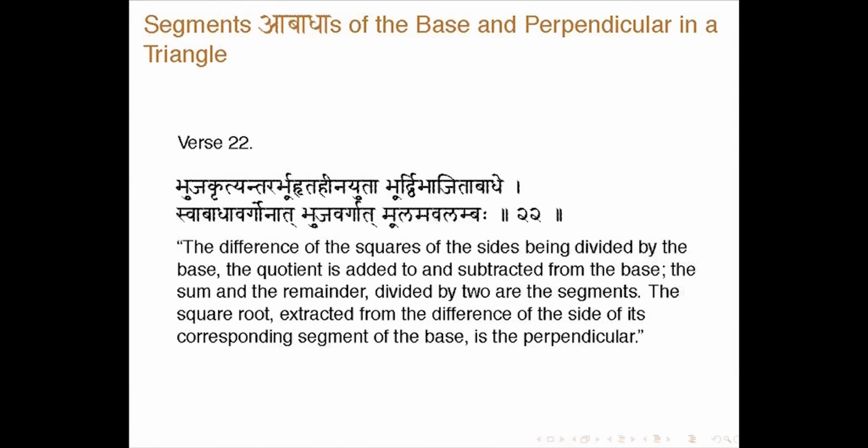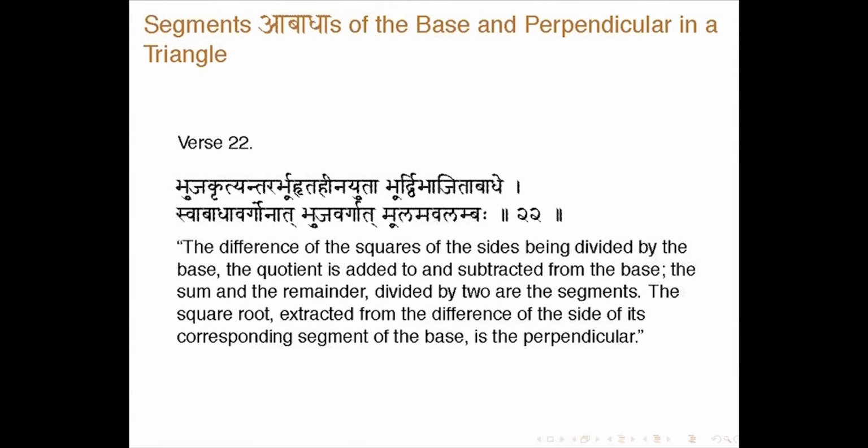The verse says: भुजकृत्यंतर भूहृतहीनयुता भूर्द्विभाजिता बाधे स्वाबाधा वर्गोनाद भुजवर्गात मूलम अवलंबः. So, the difference of the squares of the sides being divided by the base, the quotient is added to and subtracted from the base, the sum and the remainder divided by 2 are the segments, and the square root extracted from the difference of the square of the side and its corresponding segment is the perpendicular.